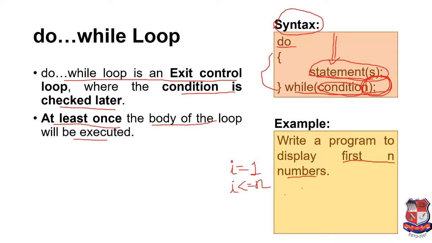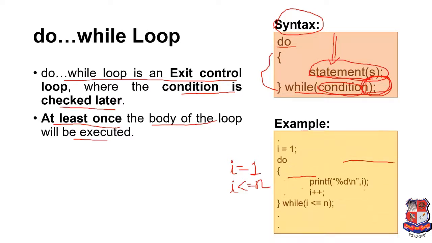We'll check the example. What is the difference between while and do while loop? We initialized the value by 1, then we are writing the statements inside the body of the loop, that is printf percentage d slash n and I. Instead of percentage d, the value of I will be printed.